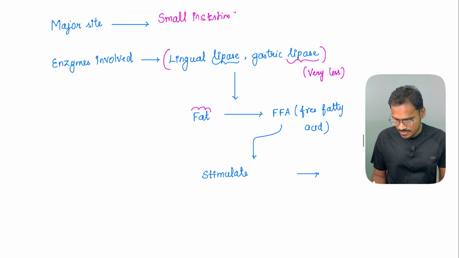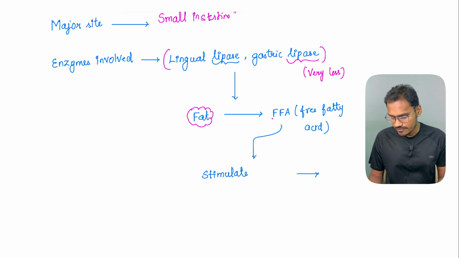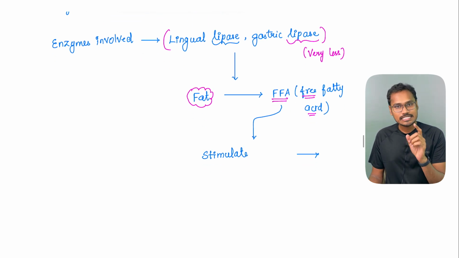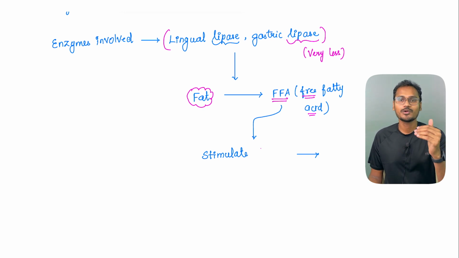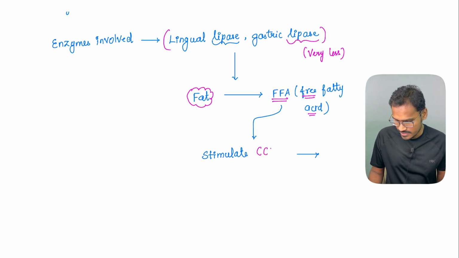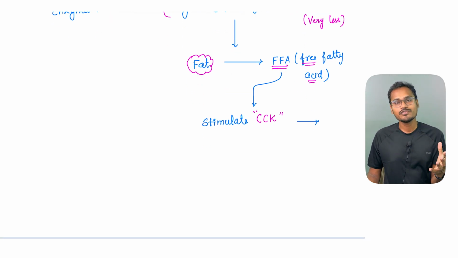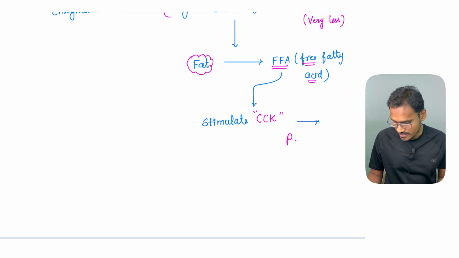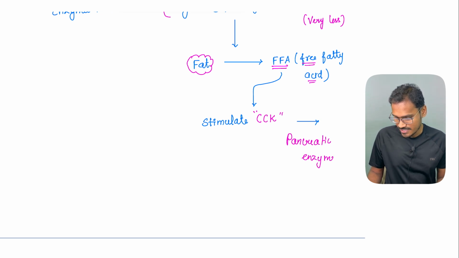They will obviously break some of the fat molecules and release some free fatty acids. The amount released is very low, but it is sufficient to stimulate one of the most important hormones. In the GI hormone video, I have discussed this topic extensively. The free fatty acids can stimulate the hormone CCK, cholecystokinin. Many of us think its primary function is contraction of the gallbladder, but its primary function is pancreatic enzyme secretion. That is its primary function.